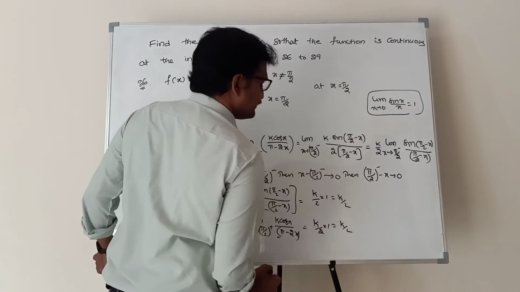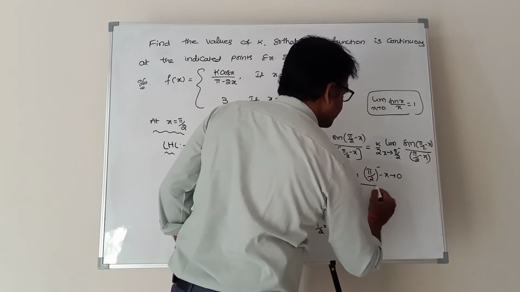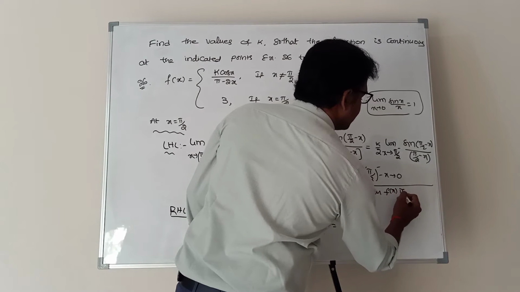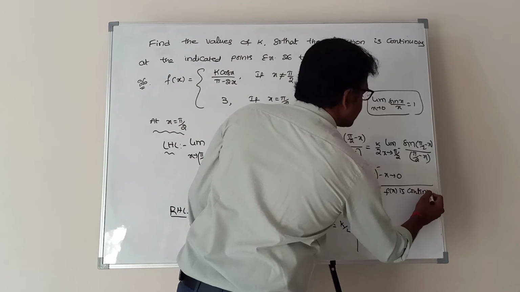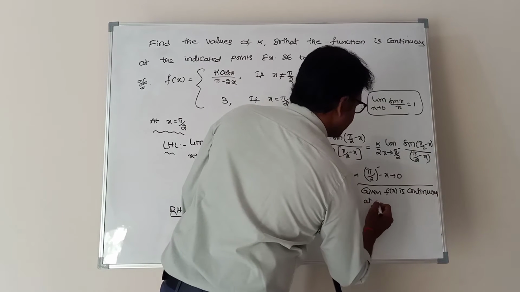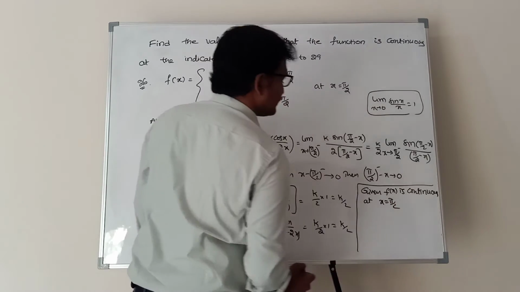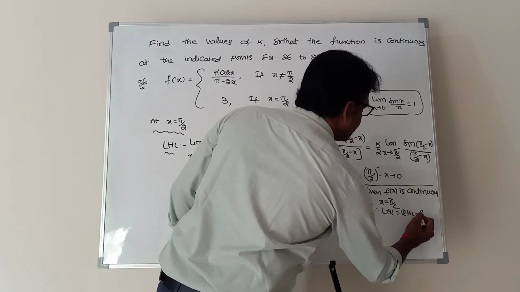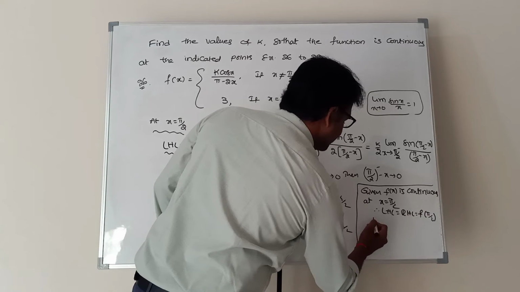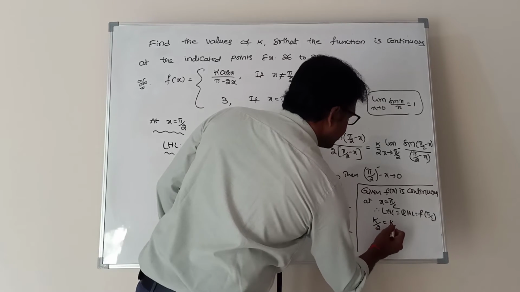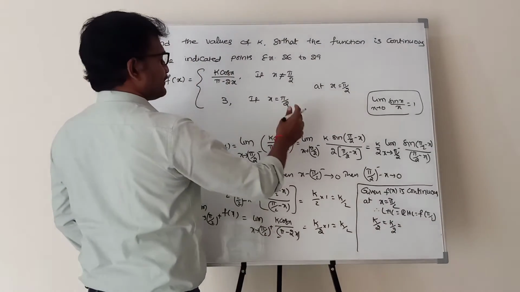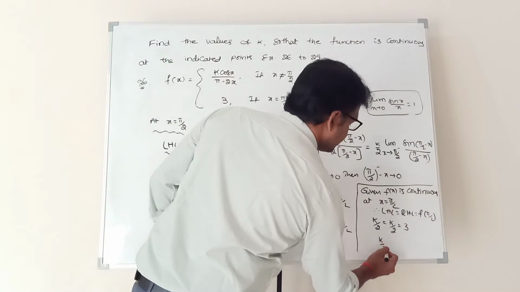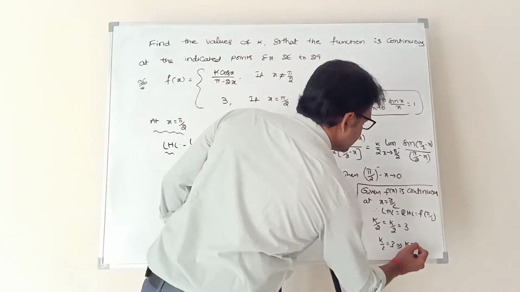Here what is the given condition? Given f of x is continuous at x equal to pi by 2. Therefore, left hand limit is equal to right hand limit is equal to f of pi by 2. What is the left hand limit? K by 2. What is the right hand limit? K by 2, equal to f of pi by 2. What is the value of f of pi by 2? 3. So k by 2 is equal to 3. K is equal to 6.